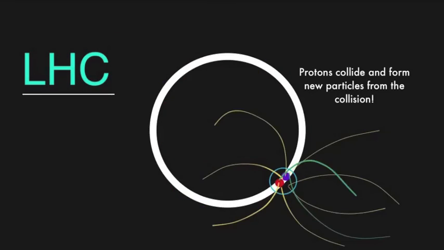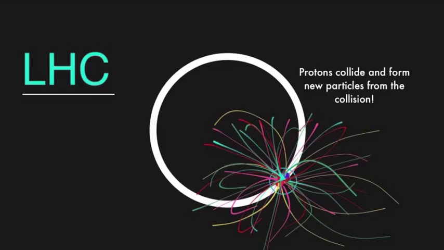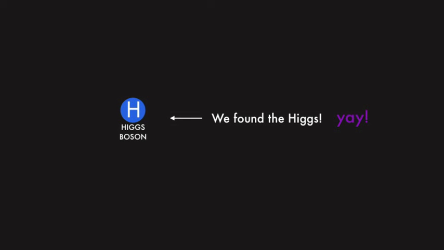The LHC collides protons together in a 17-mile ring at 99.99% the speed of light. By colliding particles at very high energies, the LHC can discover new particles and test theories. After 30 years of construction, the LHC started collecting data in 2009. In 2012, we proved the existence of the Higgs and determined its mass. Who knows what we will learn next about our universe from particle physics?